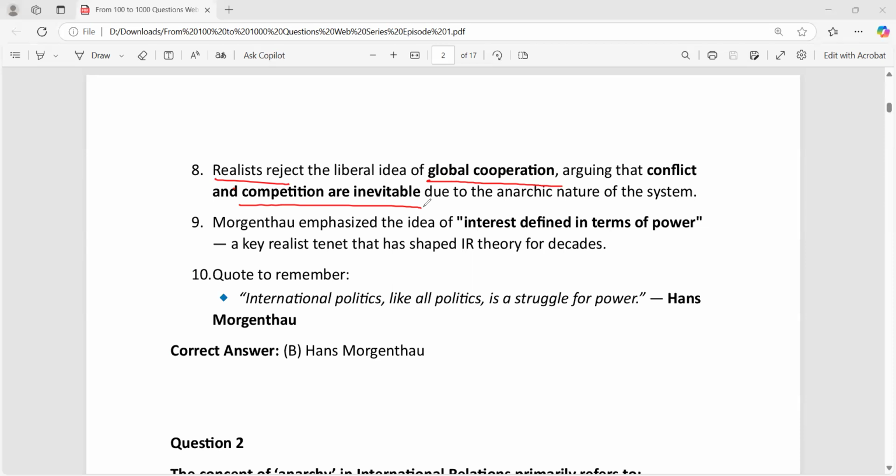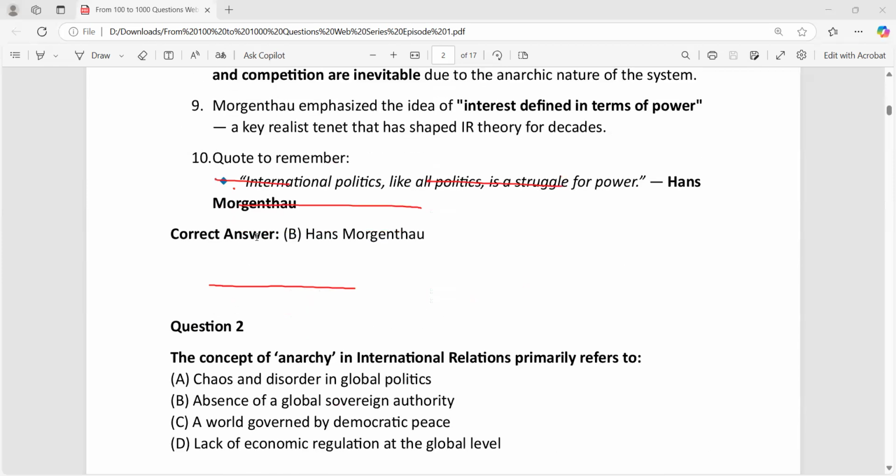So that's another thing. And there is a very important quote by Morgenthau, which you have to understand: international politics, like other politics, is nothing but a struggle for power. Generally politics is defined as a struggle for power. In the same manner, international politics could be defined as a struggle for power.